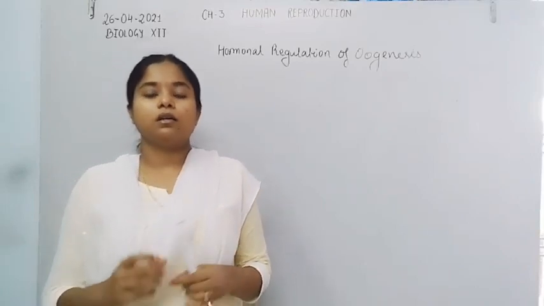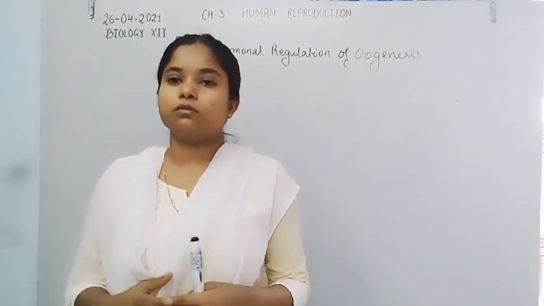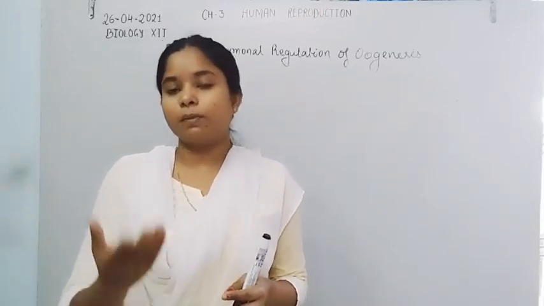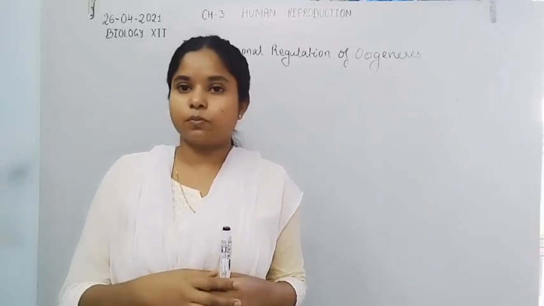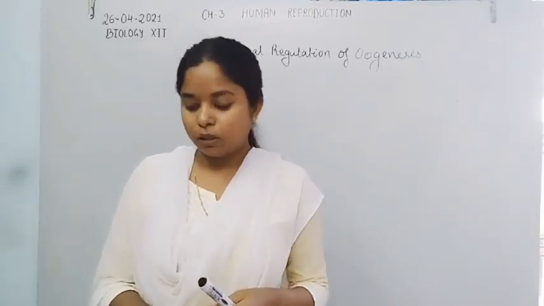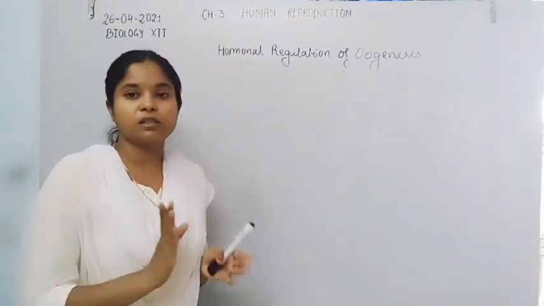But the process of oogenesis is quite different in comparison to the spermatogenesis process, where 4 spermatids or spermatozoa form by the spermatogenesis process. But in case of the oogenesis process, only one ovum forms inside the ovary, and that ovum forms actually at alternate months.